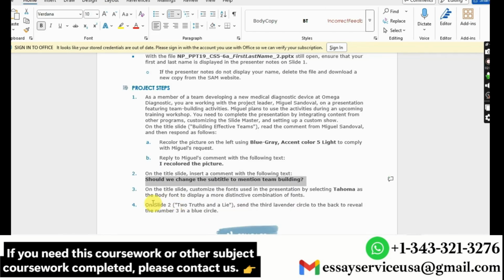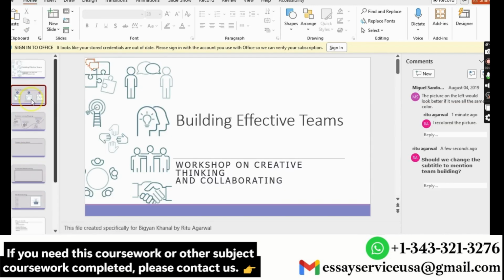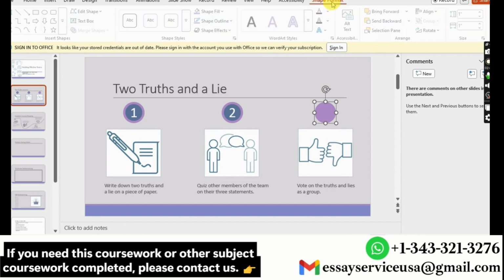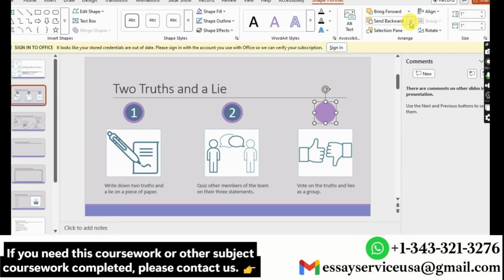Then moving to step 4, on slide 2 I have to send the third lavender circle to the back to reveal the number 3 in the blue circle. So I'll go to shape format and send to back.